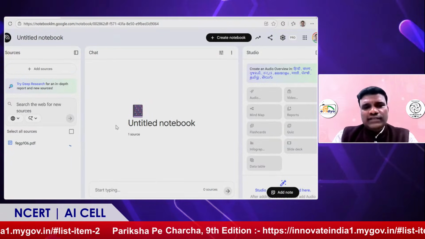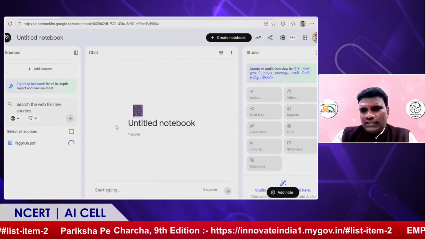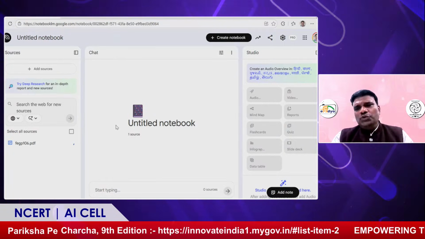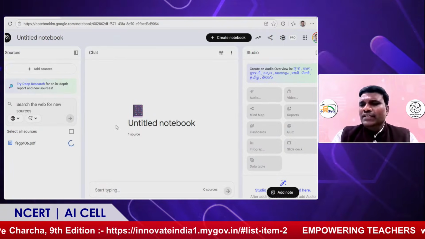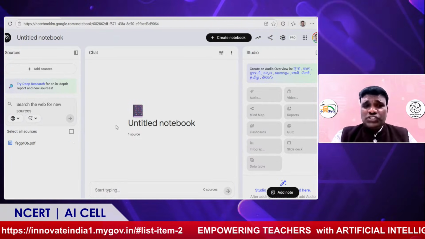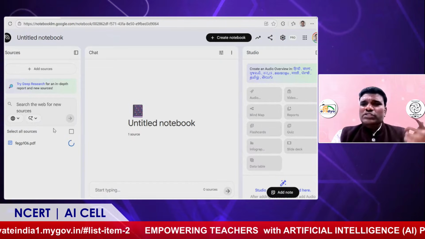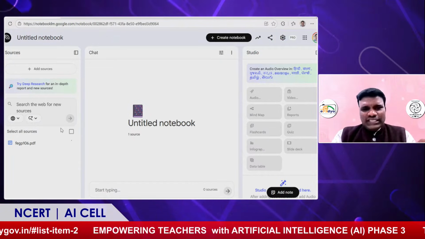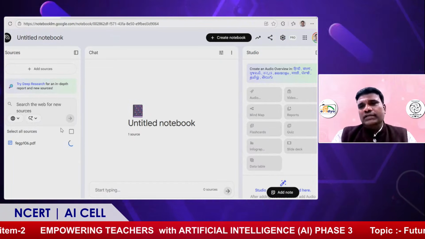You can see the thing is uploading. Due to this time duration, I have already made some content related to this so that I can show it and you can have a clear picture, because it will take some time since the AI needs to read everything. So this is the way you have to add the content.